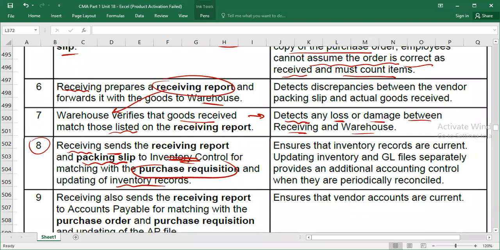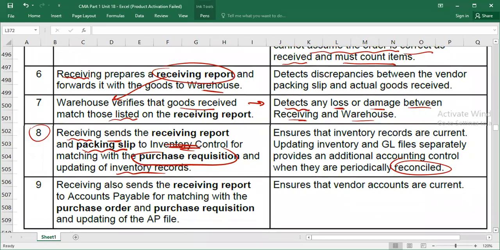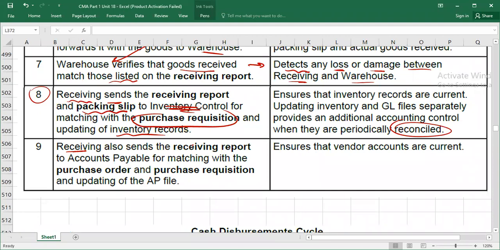So they are doing this for reconciliation purposes, to cross check. Now, again, receiving also sends a receiving report. Remember, the receiving department has sent the receiving report to the warehouse, and also to the inventory controller. Now the receiving department also sent the receiving report to accounts payable.